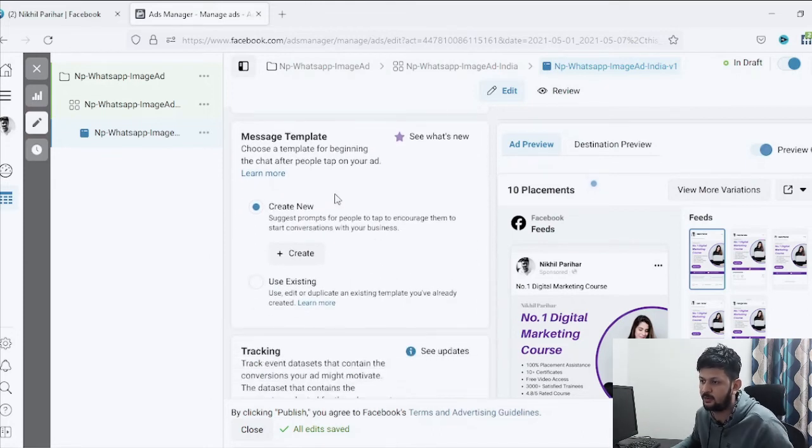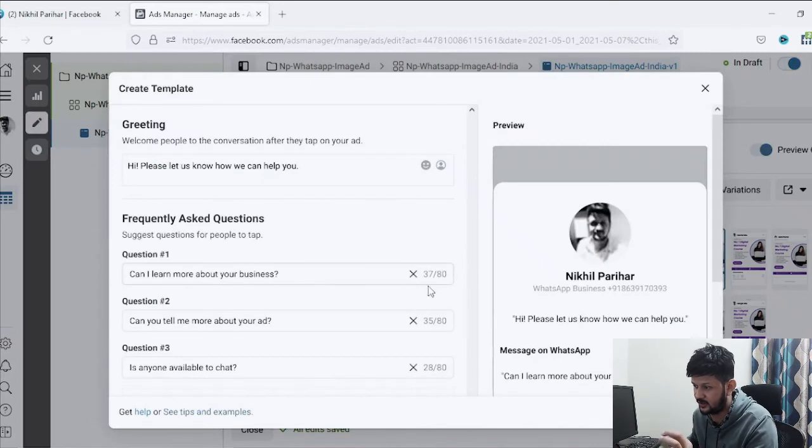Then there is a message template also. Once the person clicks on that chat option, what do you want them to send as a welcome message? So this is going to be the welcome message: Hi, please let us know how we can help you. Okay, so that's the first message the person will receive.